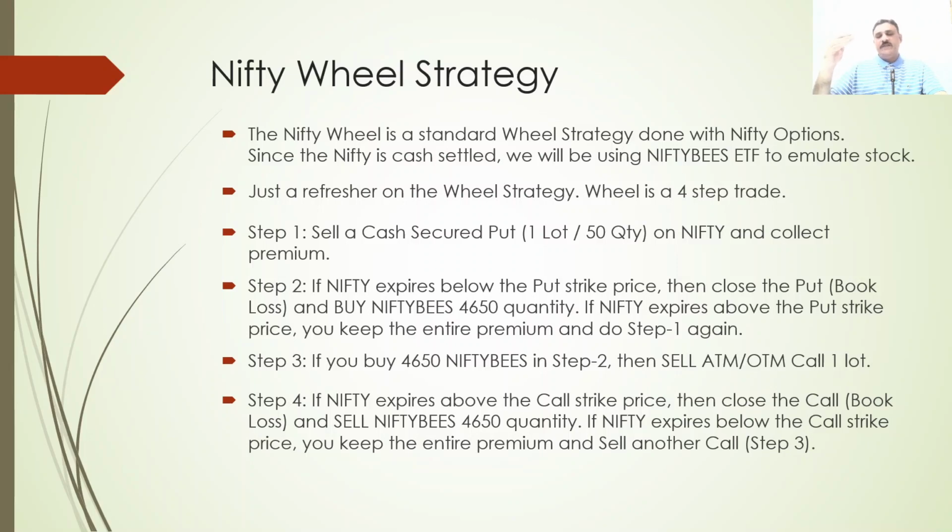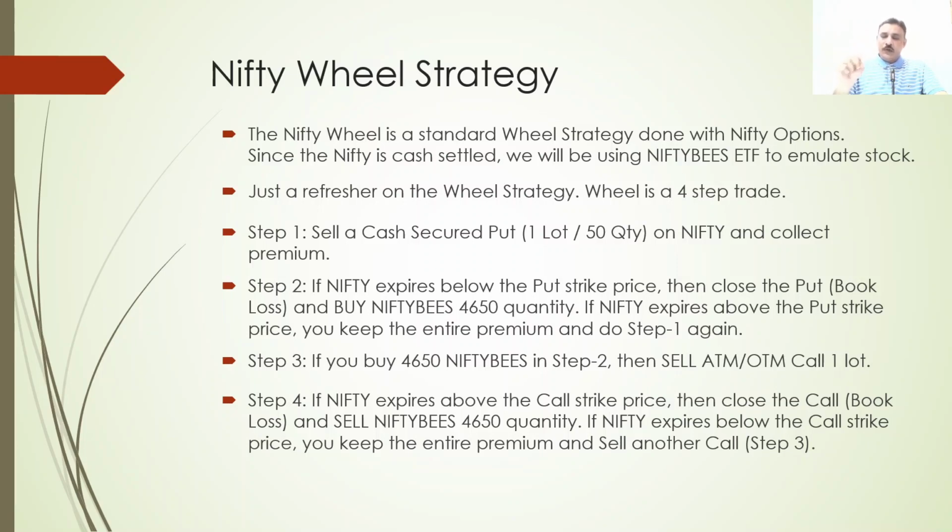If market goes to 17,500, your call will expire in the money and you have to close that at a loss. But you are already having Nifty BeES, 4650 quantity bought at 17,200 level, right? So right now the market is at 17,500, so you already gained 300 points there. That much equivalent, the Nifty BeES value will also increase, so you book a profit there.